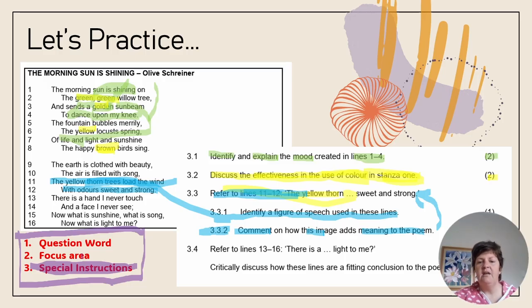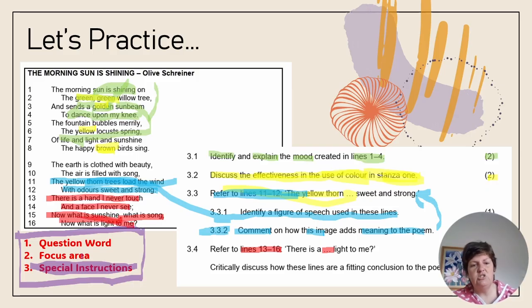All right, 3.4. Refer to lines 13 to 16. Let me look at the entire line reference because of those ellipses showing something is being omitted. It says, "Now what is sunshine?" Lines 13: "There is a hand I never touch and a face I never see. Now what is sunshine? What is song? Now what is light to me?"